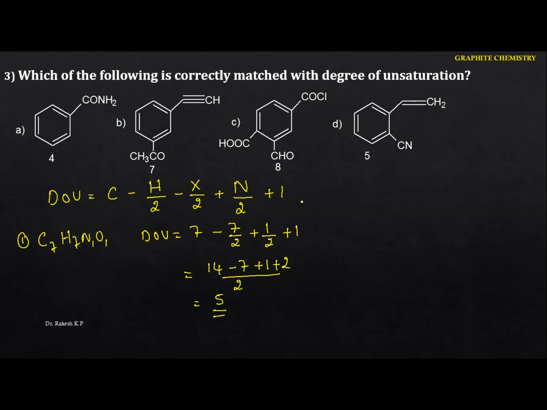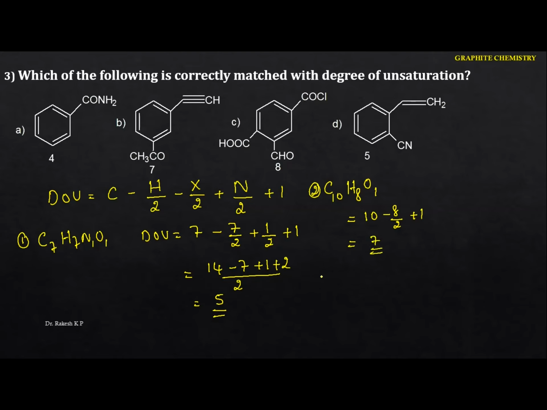Okay, let me solve the next one, the second one here. I'm going to write the molecular formula. In the second one we have 10 carbons, 8 hydrogens, and 1 oxygen. Let me calculate this one. This is 10 minus 8 by 2 plus 1, and if you do the further calculations here, we are going to get 7. Here it exactly matches.